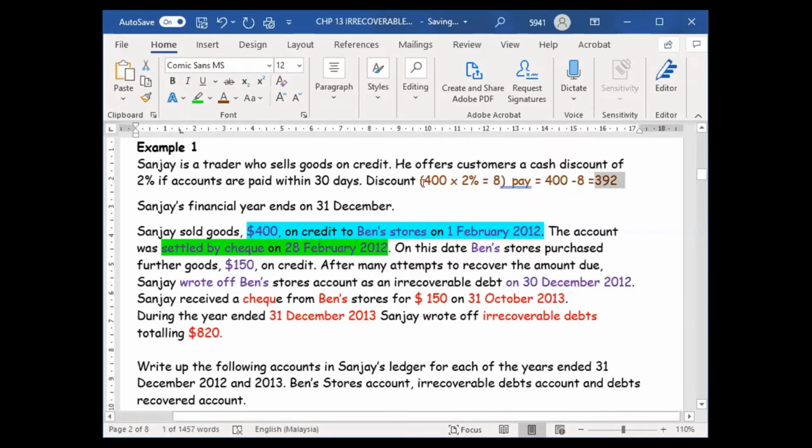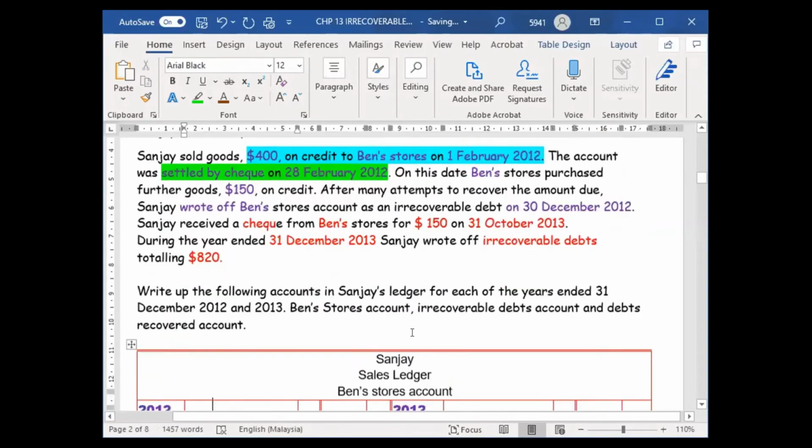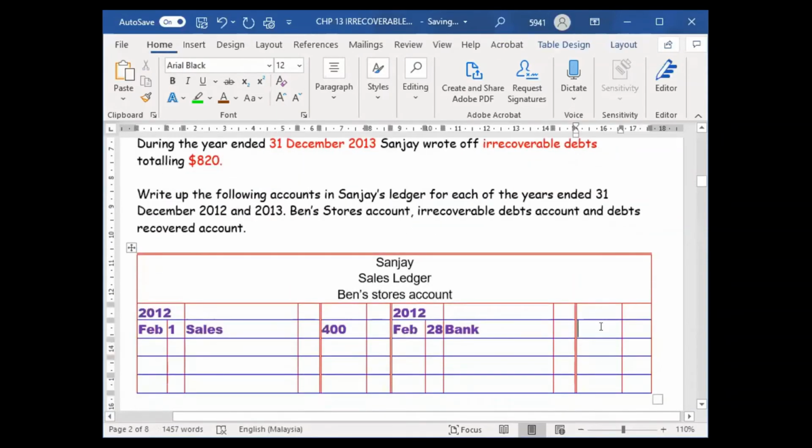Why is there a discount? Because the bank paid within 28 days. If less than 30 days, we must offer that guy a discount. Don't forget the discount, so it will be on the credit side. How much does the guy pay? The guy will pay 392, and then the discount.